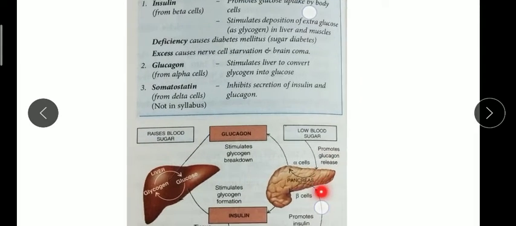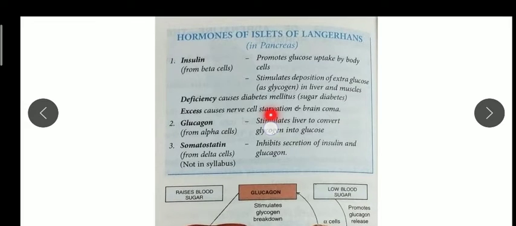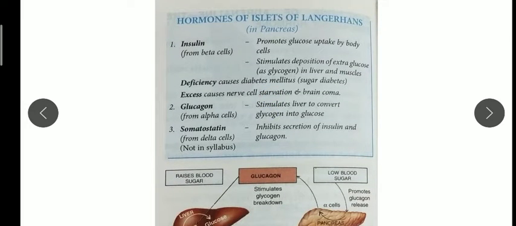Now, so this is a box. In this box you can see, very shortly it is given that insulin, everything is given. If you understand this box, you can write and remember the important points. Insulin, as it is written in the bracket, as I told you also children, is secreted by beta cells, and it promotes glucose uptake so that our body will take up the glucose, and it stimulates the deposition of extra glucose in the liver.